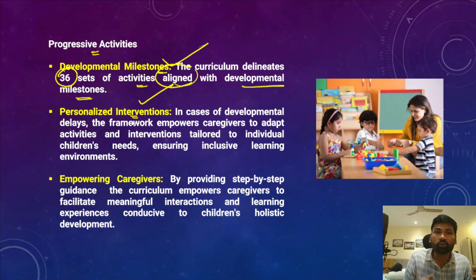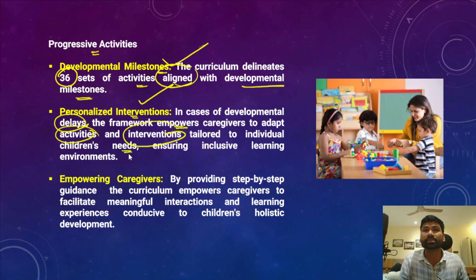Okay, so in case of any developmental delays in any children, this particular framework empowers the caregivers such as ASHAs, Anganwadis and parents to adopt certain activities and interventions, and those interventions are specifically suited for individual children's needs, and that could ensure an inclusive learning environment for the children.